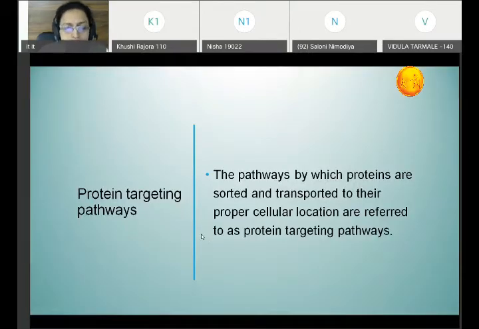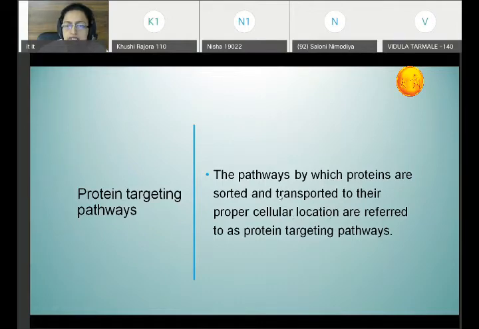Now how are these proteins targeted? They are targeted to the specific site with the help of protein targeting pathways. These are the pathways by which proteins are sorted and transported to their proper cellular location.